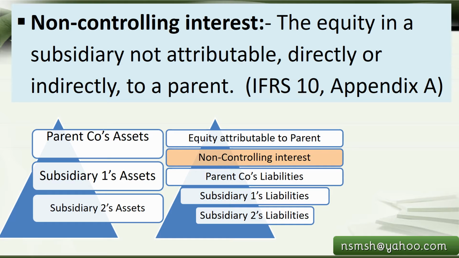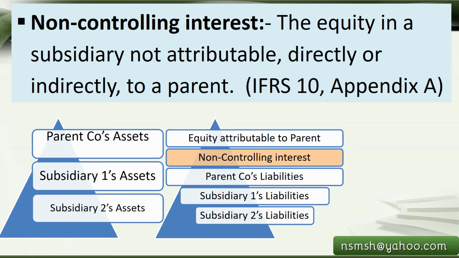Either subsidiary 1 or subsidiary 2, all will be added together, category-wise, everything added together in the consolidated statement. If it is buildings or land, the parent company's and subsidiary companies' land will be merged and added together as one item. So that is the asset side.